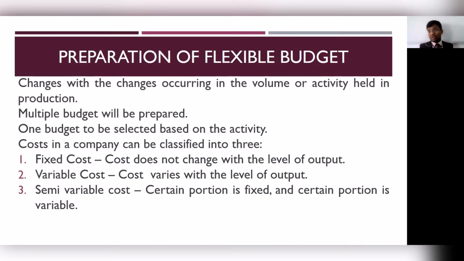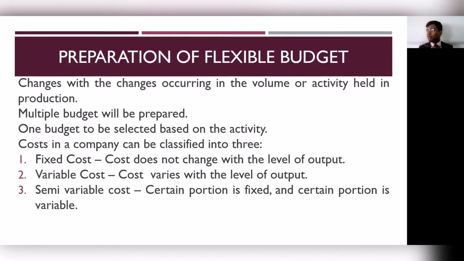Then you have semi-variable cost. In semi-variable cost, a certain portion of the cost is fixed, irrespective of the level of activity or output. Then you have the variable portion, which will depend on the level of activity. So that is what is meant by semi-variable cost.